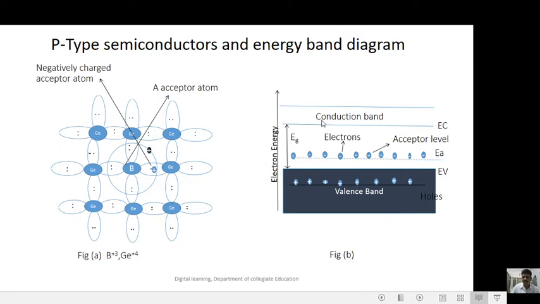This is the conduction band. Here positive represents the holes and negative represents electrons. Ec is the energy of the conduction band, Ev is the energy of the valence band.